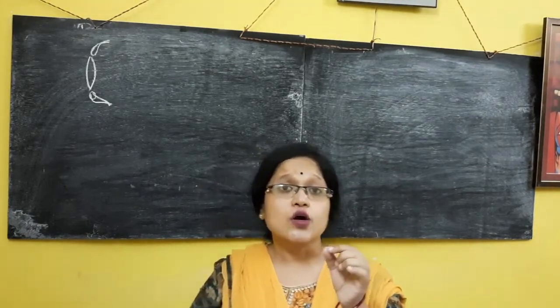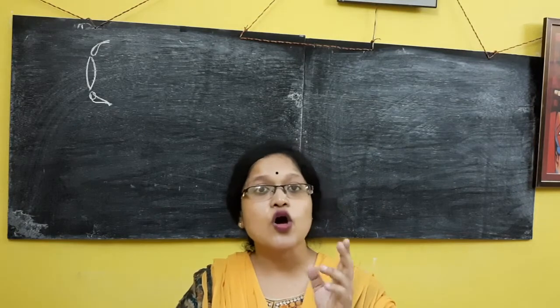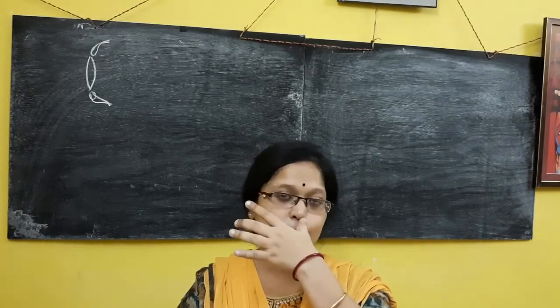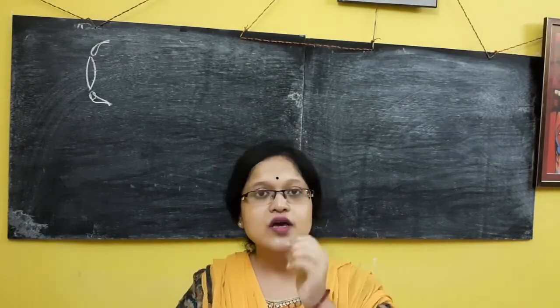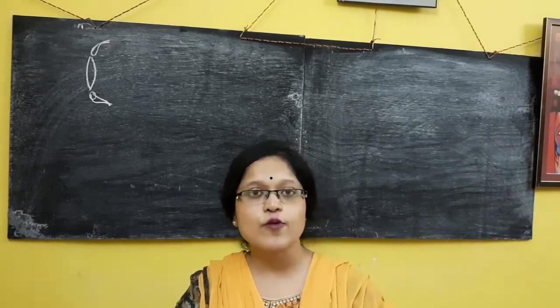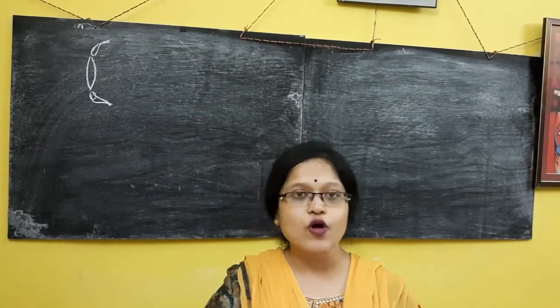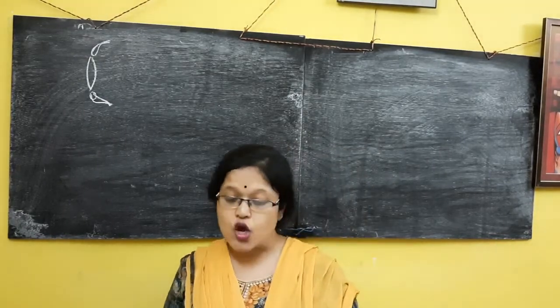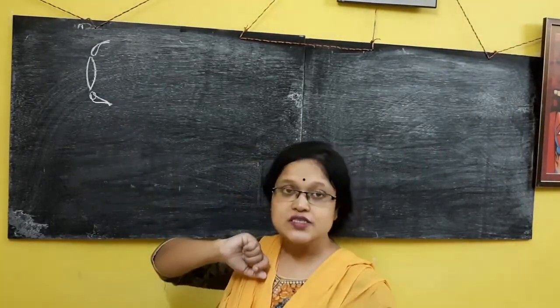Actually we are increasing or decreasing the focal length. When the object is very near to me, we decrease the focal length. When the object is very far from me, we increase the focal length so we can see the object. So that is the purpose of the ciliary muscle.